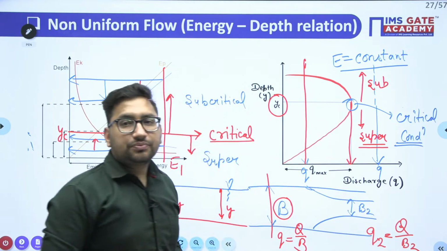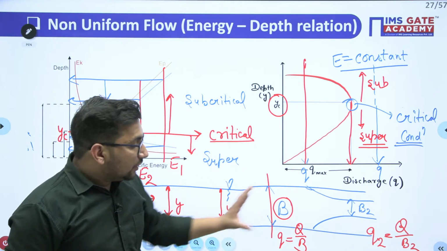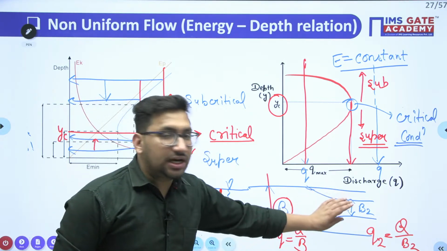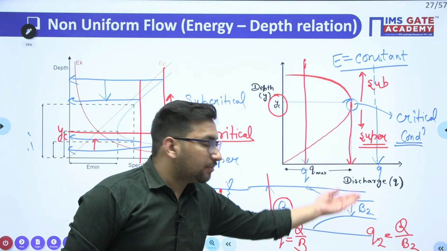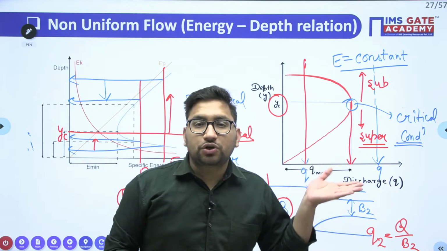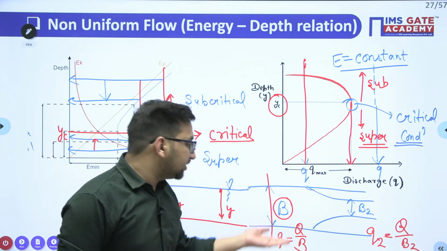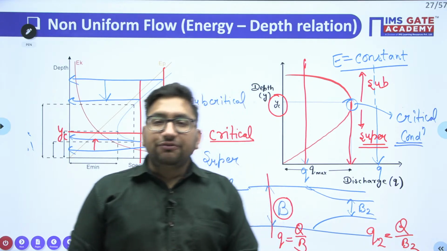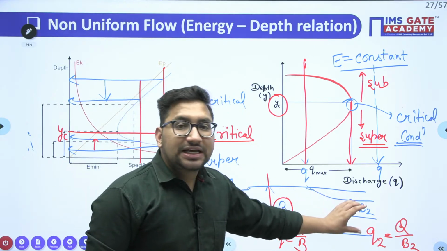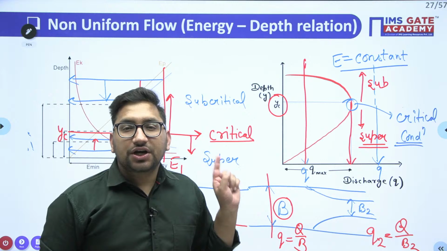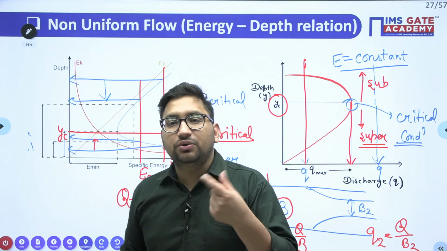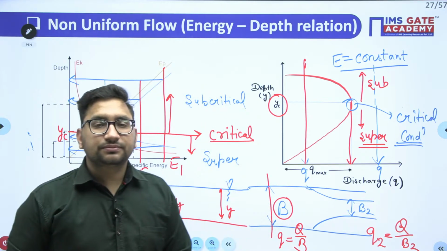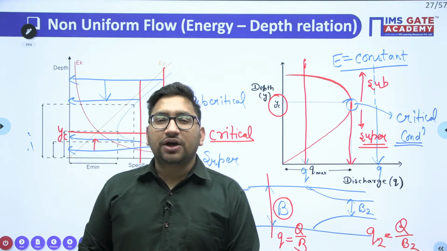Yes or no? Now can you tell me, when you have reduced the width of the channel, the depth of flow at this section number 2, is it going to increase or decrease with respect to section number 1? If you have reduced the width of this particular channel, the depth of flow at this particular section, is it going to increase or is it going to decrease with respect to this section number 1? Tell me.